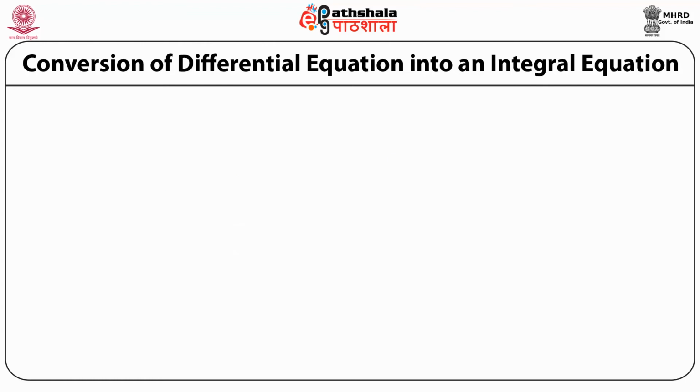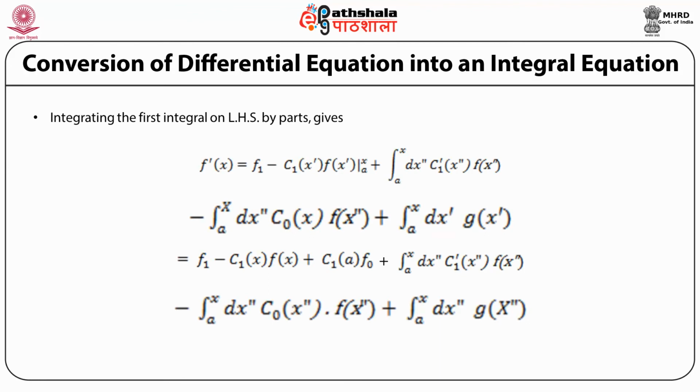We start evaluating. We start by integrating the first integral on the left hand side by parts. So we get f prime x is equal to f1 minus this integral which we have over x prime, the integral of df by dx prime into c1 x prime.